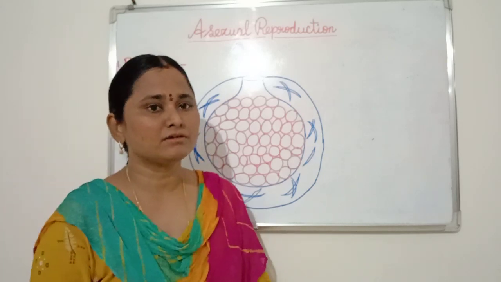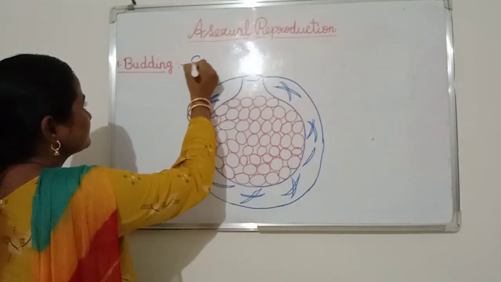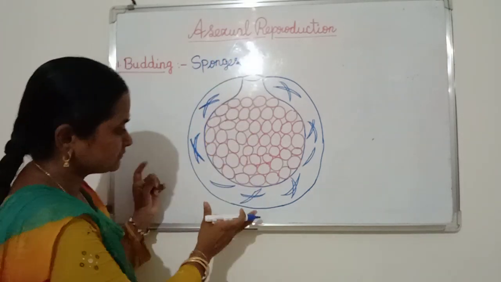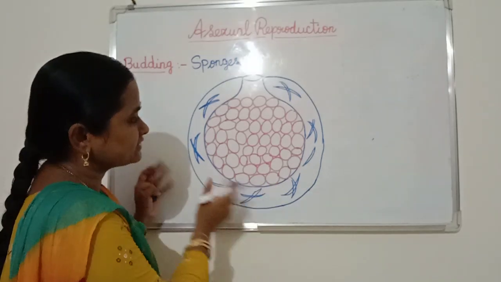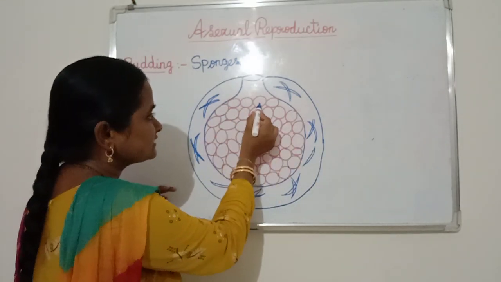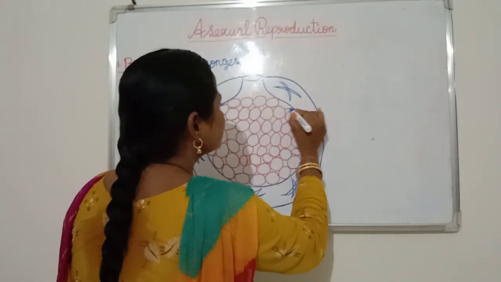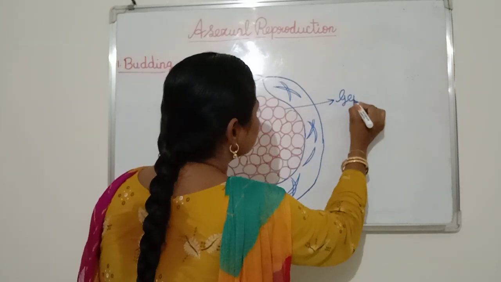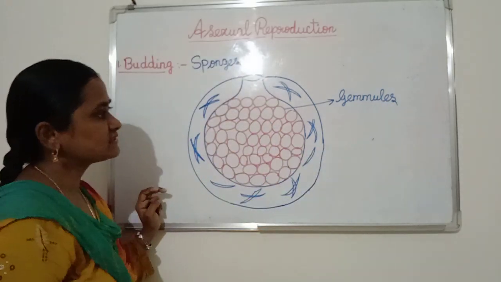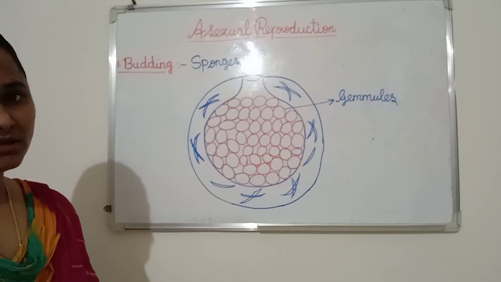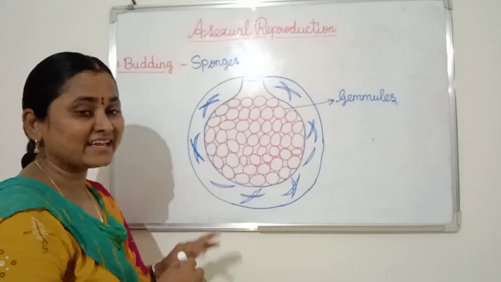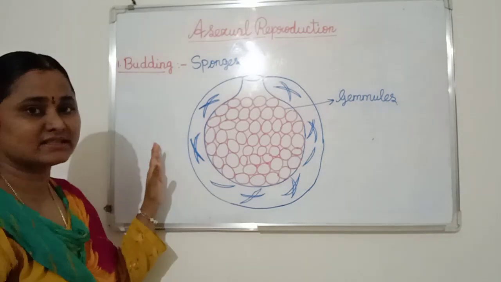Another example for the budding process is sponges. Here this is a sponge. In these sponges, more buds are formed inside the animal body. Here, these small circles are called gemmules. These gemmules are nothing but buds. So each gemmule gives rise to a young one. Like this, the budding process takes place in sponges.